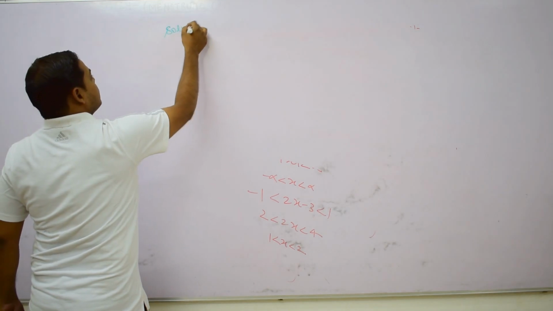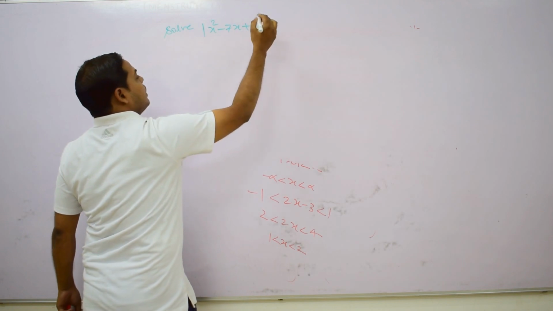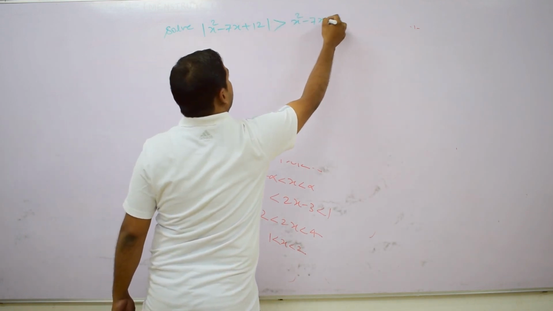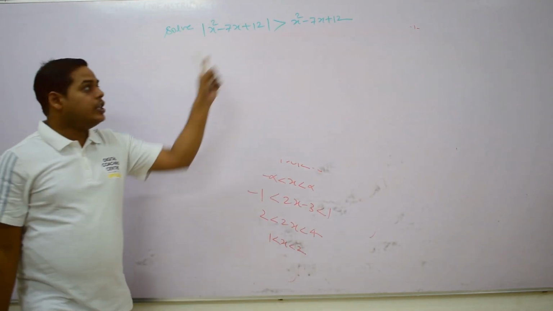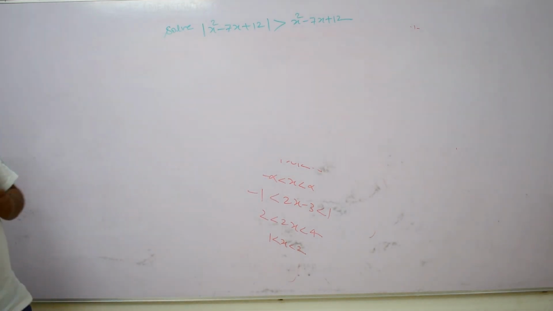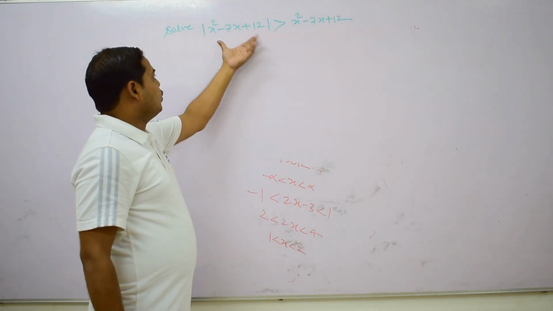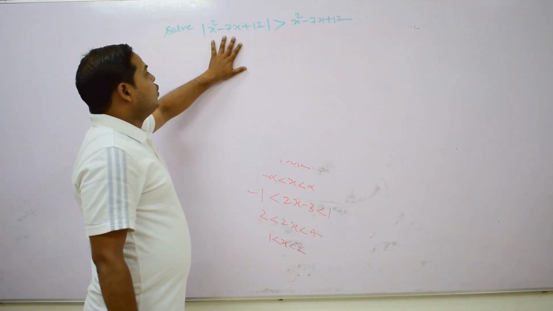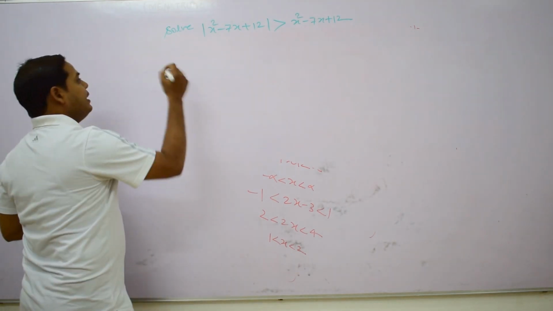Solve |x² − 7x + 12| ≥ x² − 7x + 12. It means for which value of x this inequality holds good. Here the left side is the absolute value of this expression and the right side is the exact value of that. The absolute value is greater than this value, it means that it is valid.